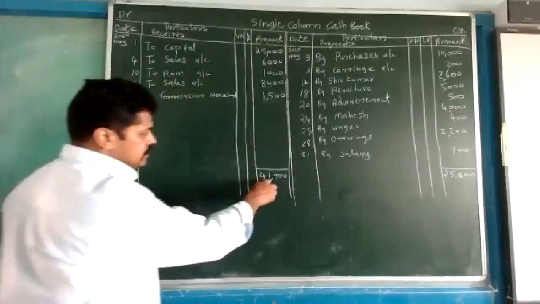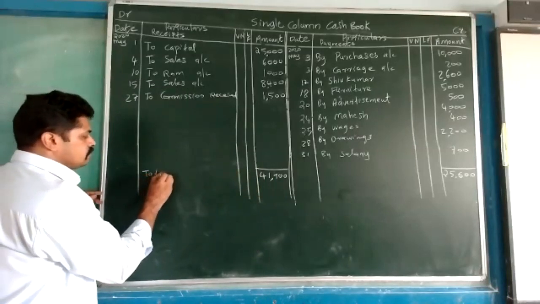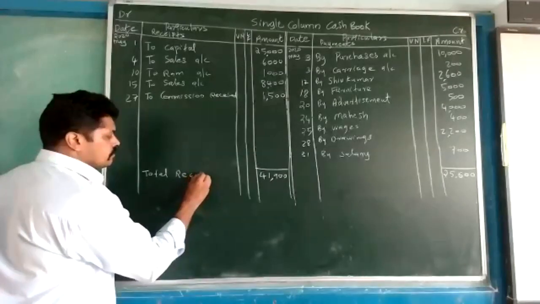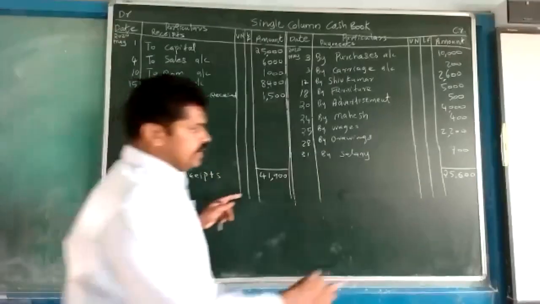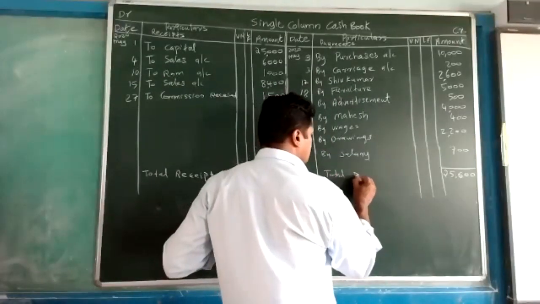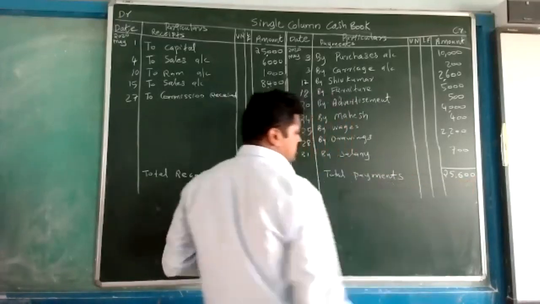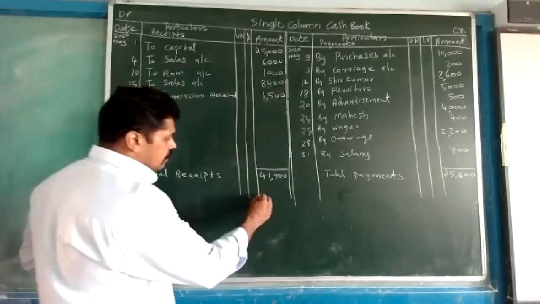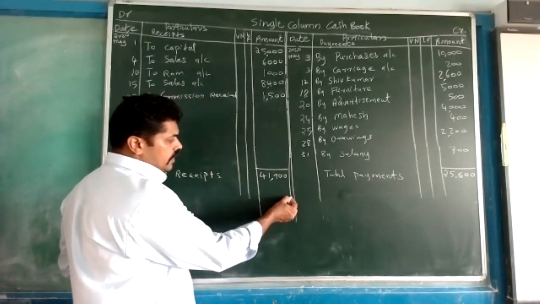Now, against this 41,900, we are writing total receipts. And here, this is the total payment. Then after that, here we are drawing one line.